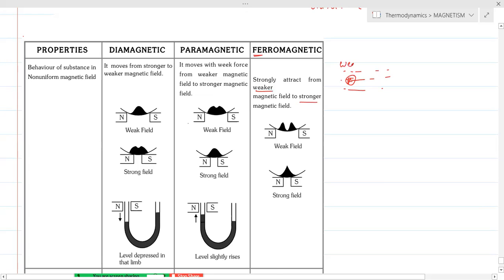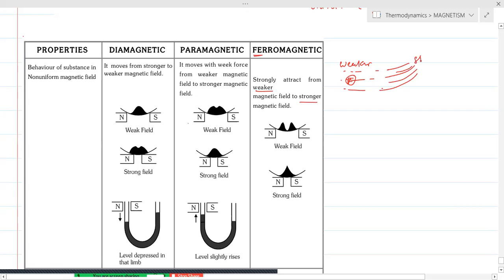Suppose here we are having weaker magnetic field, and here these lines are crowded, so this is stronger magnetic field. So obviously this ferromagnetic substance used to move in this direction.